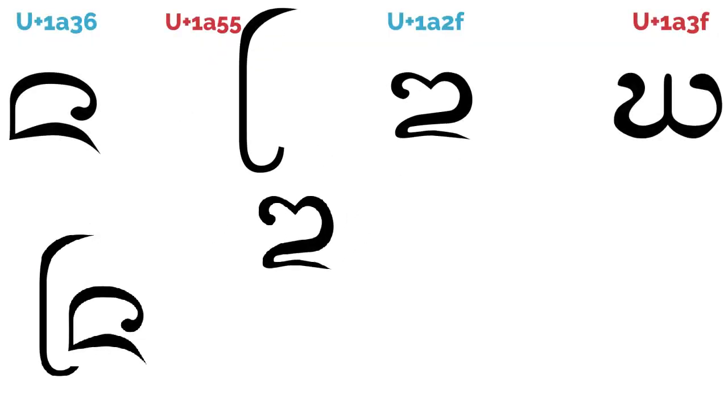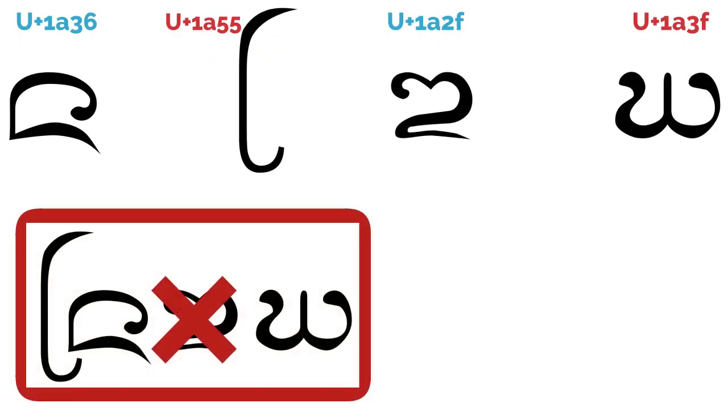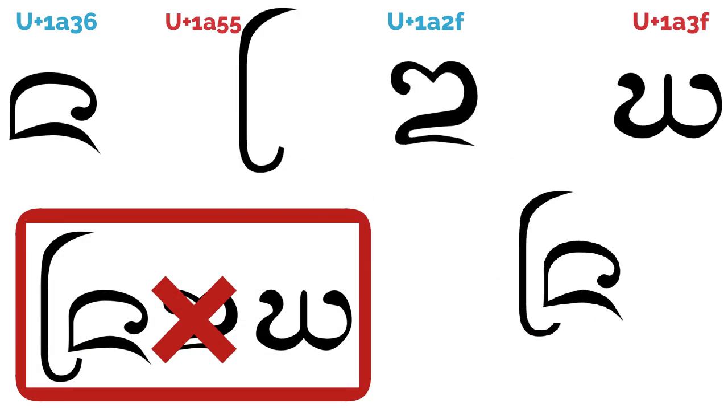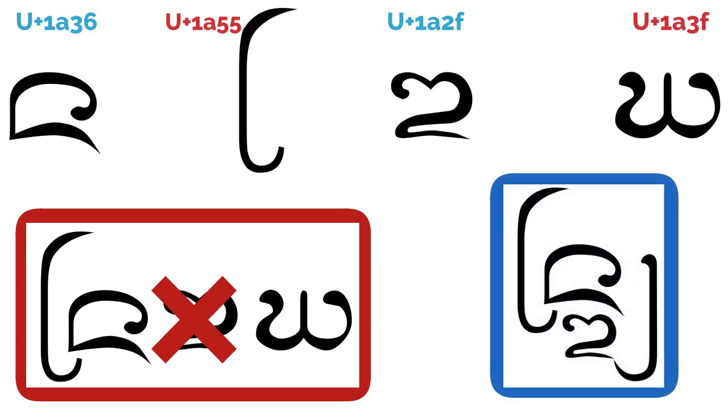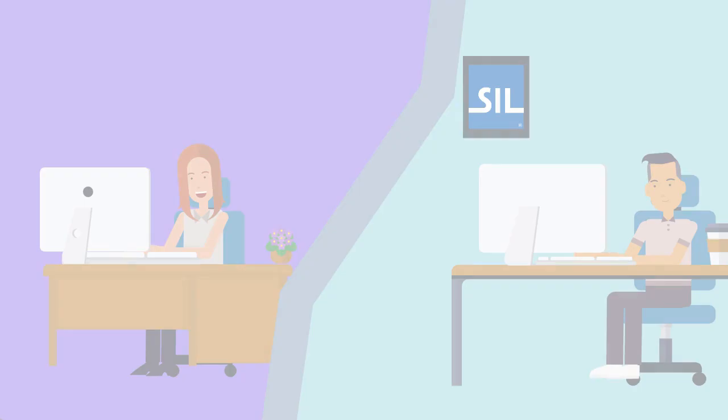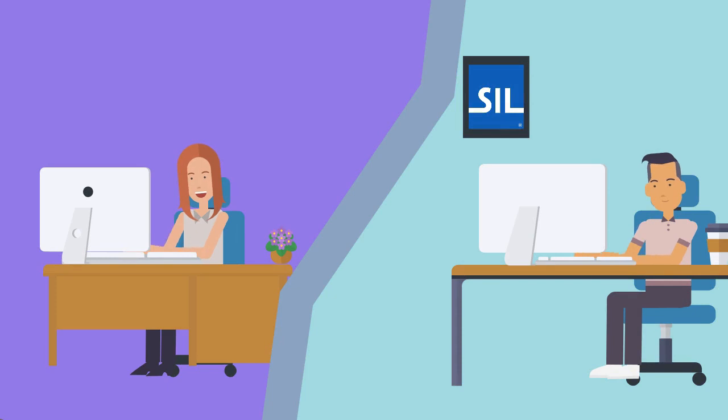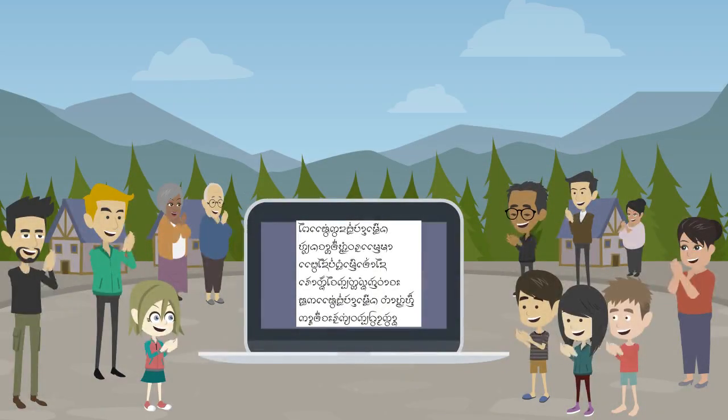Some scripts are complicated with characters needing to combine in different ways. This means that fonts have to become smart enough to know how to position the characters together. Jim and Maria work together to add smarts to the font she has drawn. The result, Sanjay can now see his language on the screen.